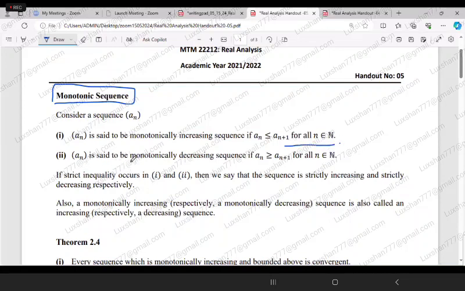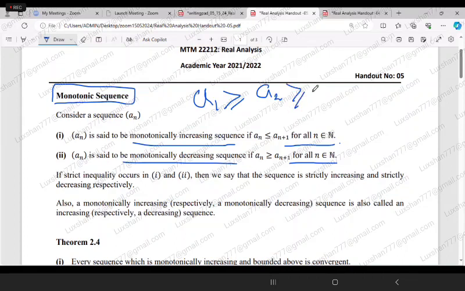Similarly, a sequence is said to be a monotonically decreasing sequence if a_n is greater than or equal to a_(n+1) for all n greater than N. It is nothing new; we are just giving a new name to a sequence. If a1 is greater than or equal to a2, greater than or equal to a3, so the terms go in this way,